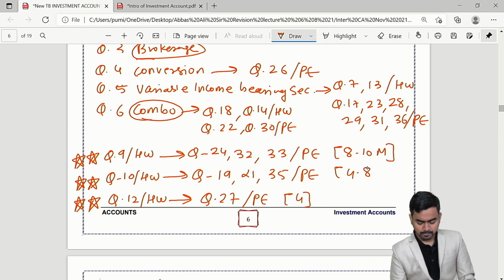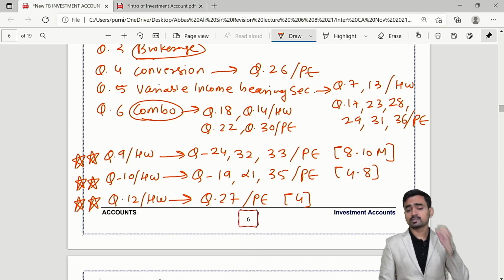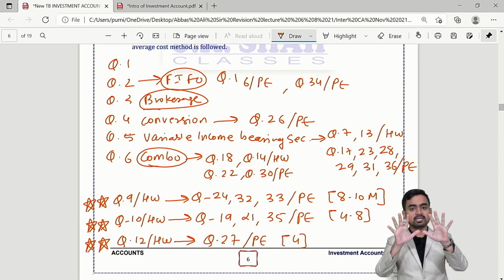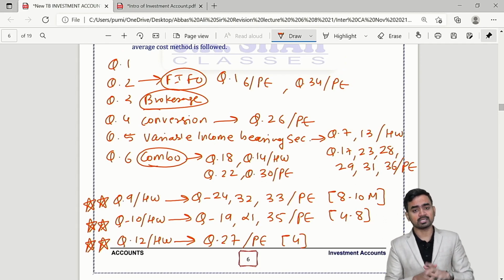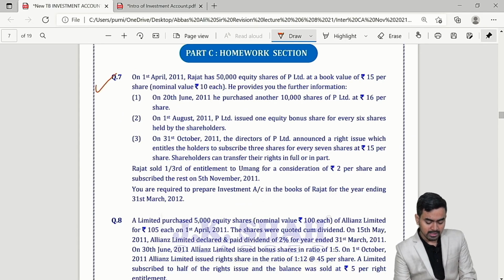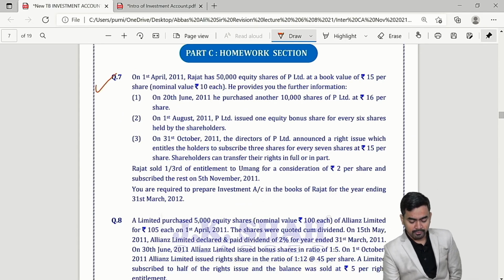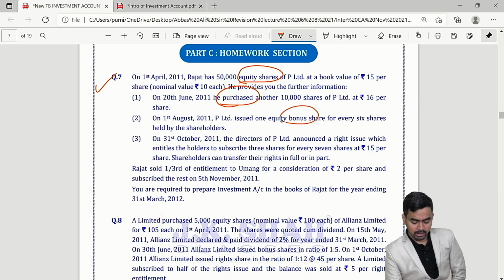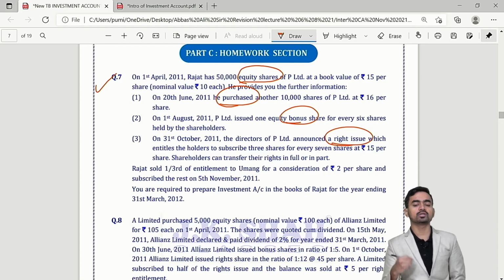Okay, but now the entire summary is on the screen. What are the important questions I have given, but still I will quickly discuss. Question 7 is a simple sum. If you see here, equity shares means variable income bearing security, purchase is given, bonus is given, right issue is given. That's it. And how to deal with purchase, bonus and right issue, that you know.